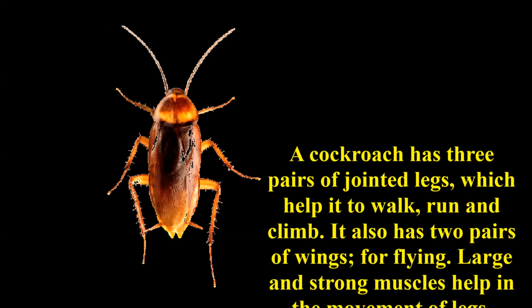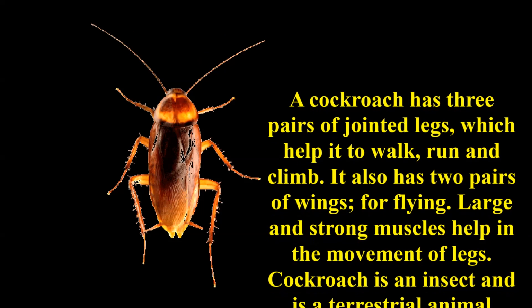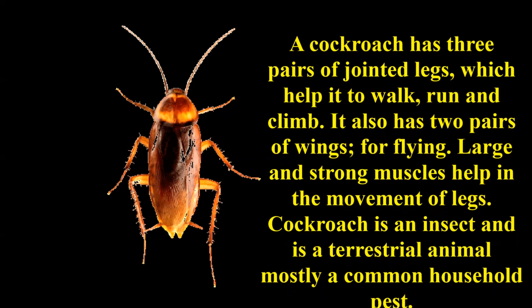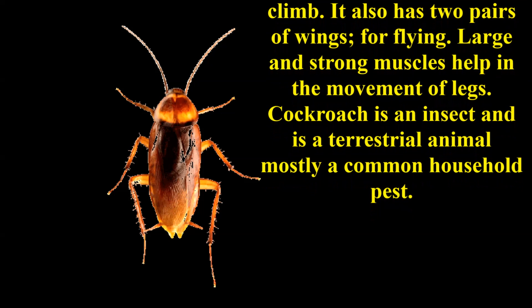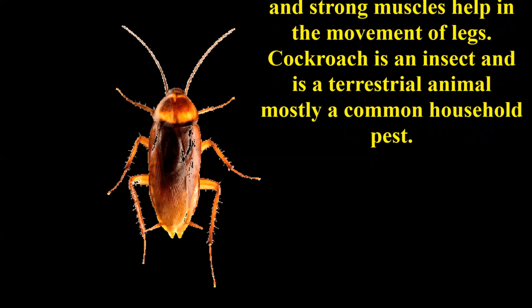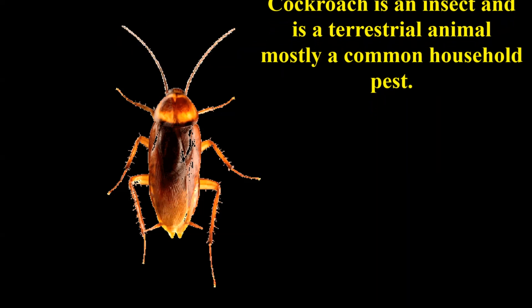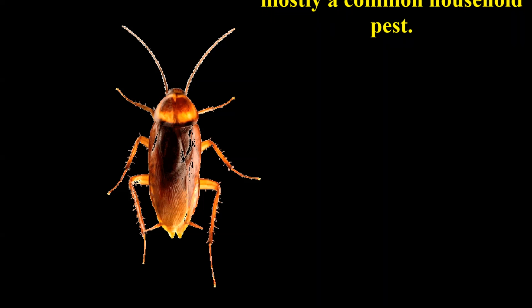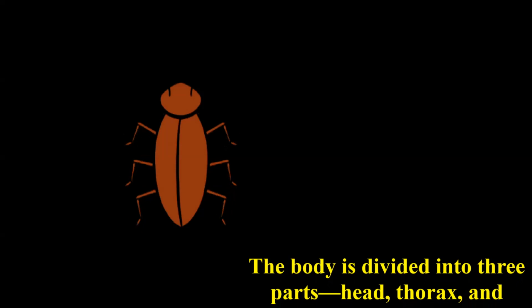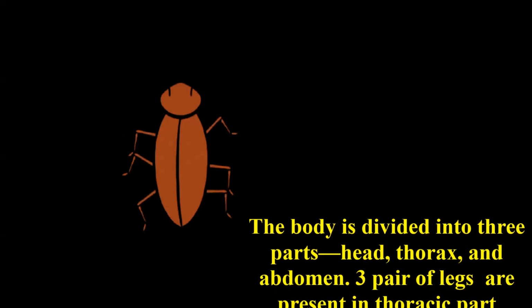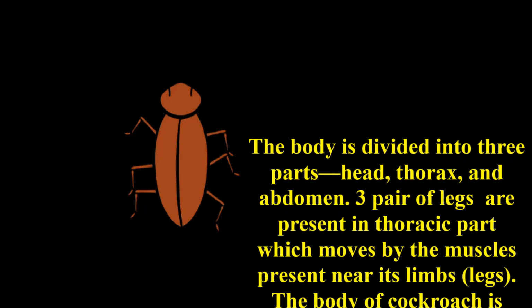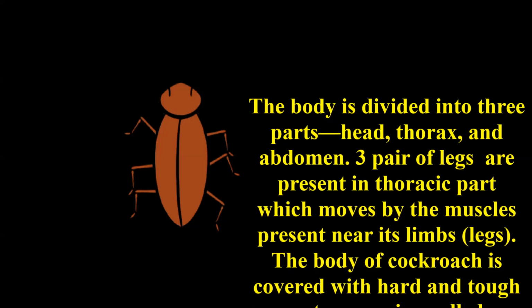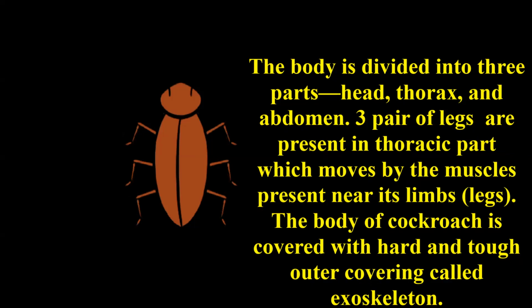Cockroach has 3 pairs of jointed legs which help it to walk, run and climb. It also has 2 pairs of wings for flying. Large and strong muscles help in the movement of the legs. Cockroach is an insect and it is a terrestrial animal, mostly a common household pest. The body of cockroach is divided into 3 parts: head, thorax, and abdomen. Three pairs of legs are present in the thoracic part, which move by the muscles present near its limbs.